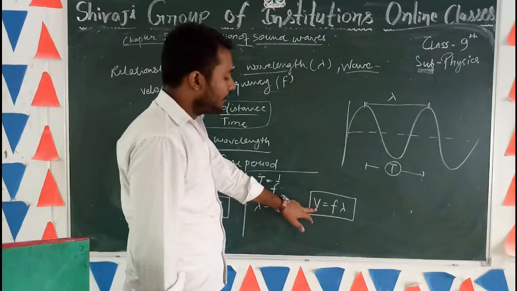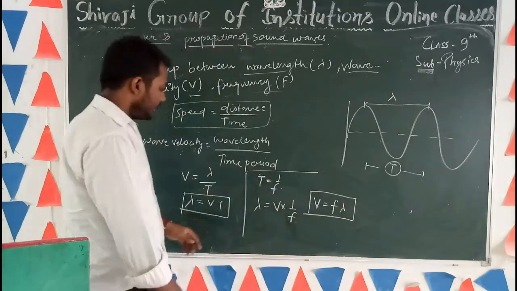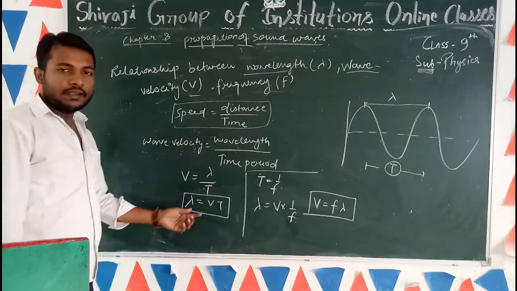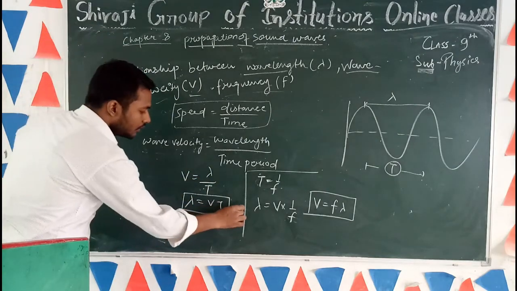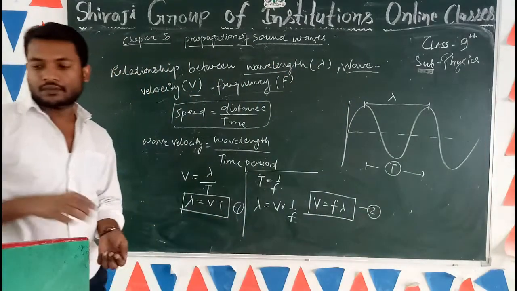It means wave velocity is equal to frequency multiplied by wavelength, and wavelength is equal to wave velocity multiplied by time period. Both of these formulas will be used in our numericals.